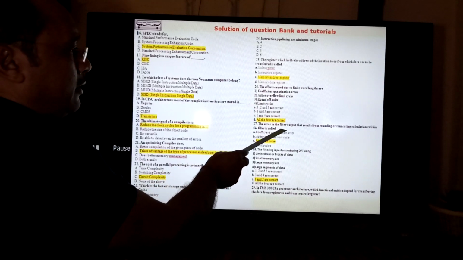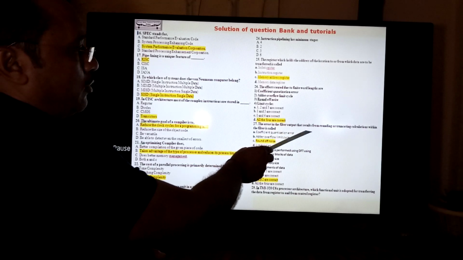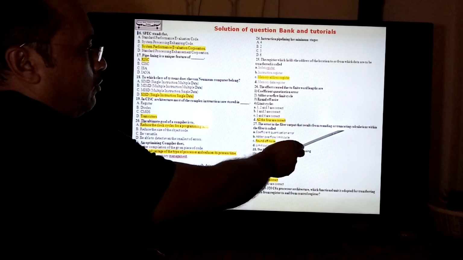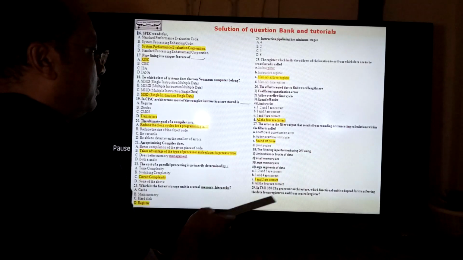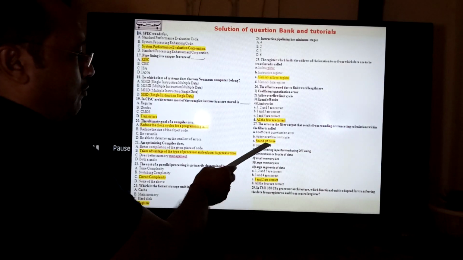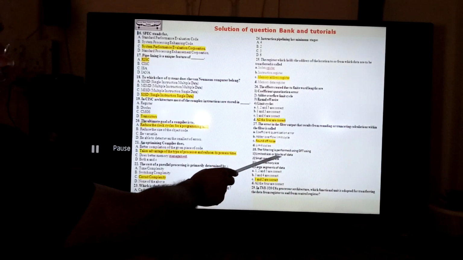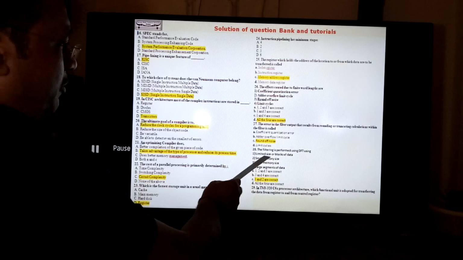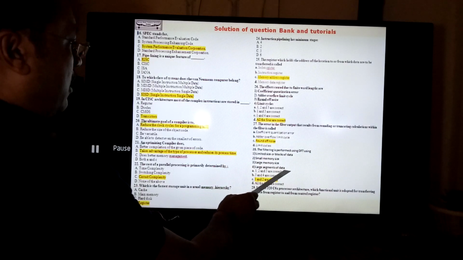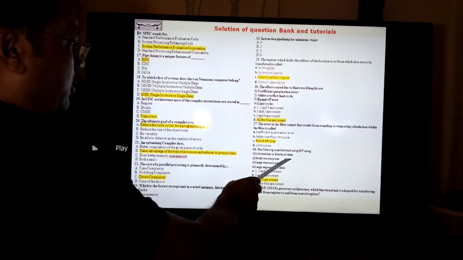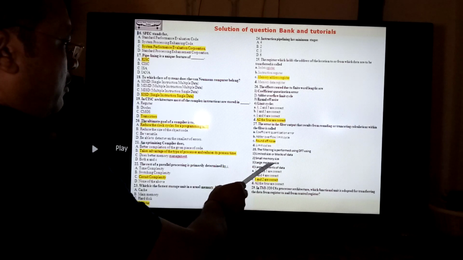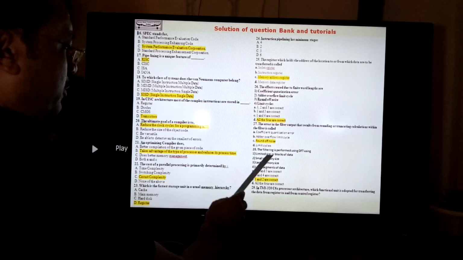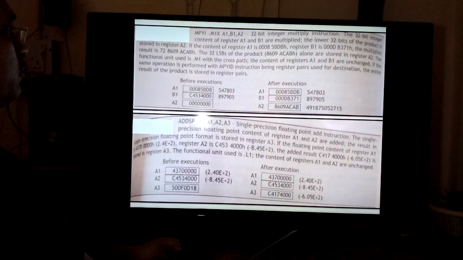The error in the filter output that results from rounding or truncating calculation within the filter is round off noise. And the filtering is performed using the DFT, using here a limited size or block of the data and a small memory size. So here the first and second both are true.